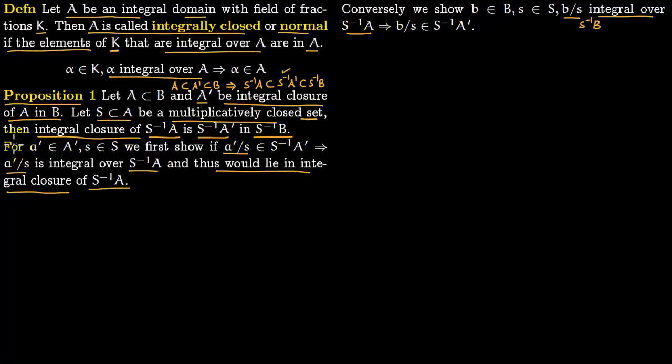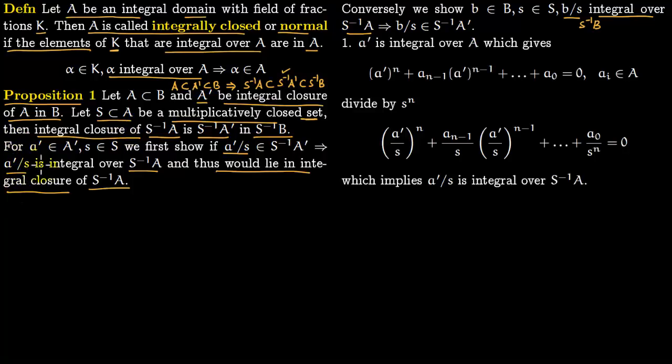So let us prove part 1 first. You start from here. A prime is integral over A. So you pick up an element a prime within this big ring A prime, and this is integral over A. Therefore it satisfies a monic polynomial like this: x^n plus a_{n-1} x^{n-1}, all the way to a_0, equals 0, where each of these coefficients lies within A. So a prime satisfies this monic polynomial, meaning that when you plug in a prime, it gives you 0, where each coefficient is in A.